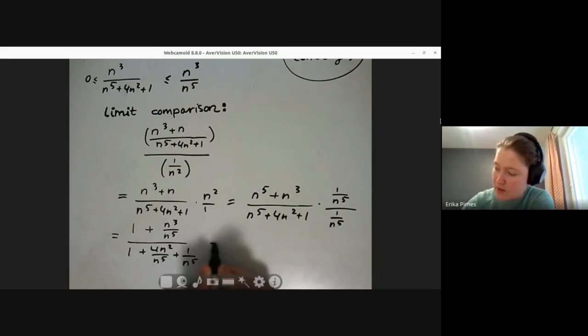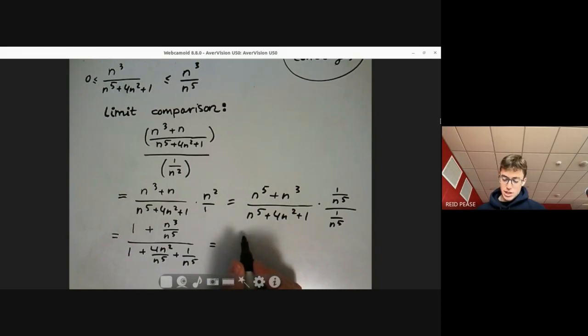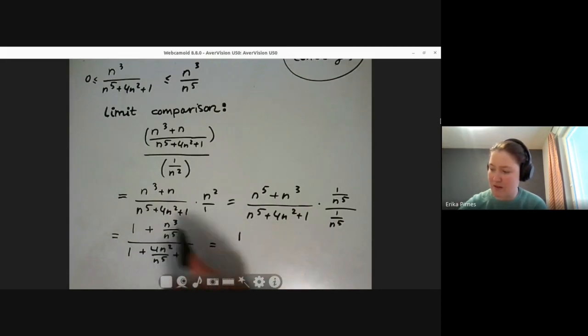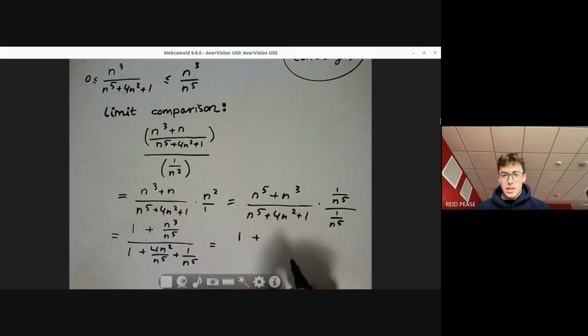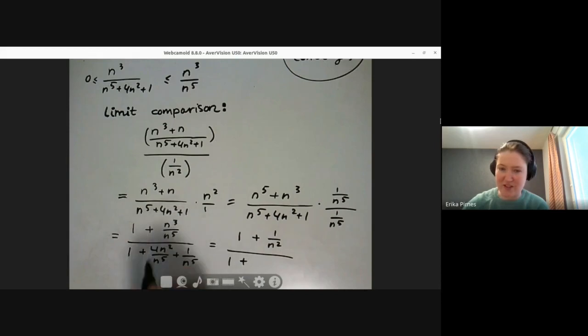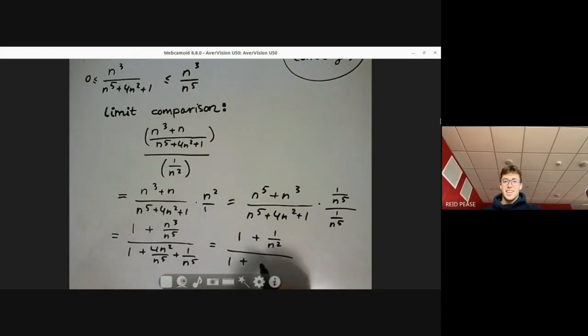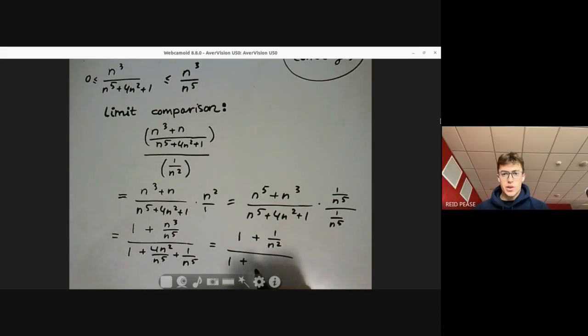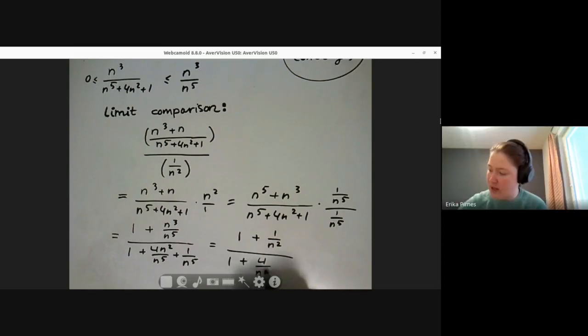And then, can we simplify? So those three terms cancel out, and then you just get 1 over 1, which is 1. Okay, no. You're a little sketchy with the math here. So what is this? That's 1 over n squared. Yeah, exactly. So a little bit more. I would not be happy as a grader if you just said, oh, they just cancel. So what is this? 4 over n cubed. Yeah, and the last one was good.